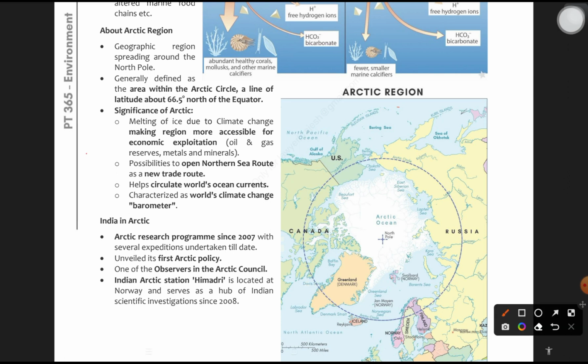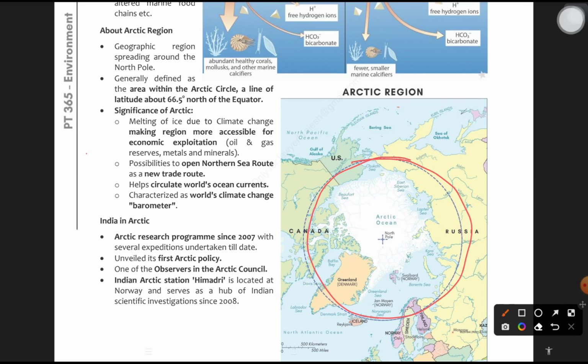Okay, see this Arctic Circle. Moving forward, it is a geographic region spreading around the North Pole. Why is it important? Because melting of ice due to climate change is making the region more accessible for economic exploitation. Once this region is melted, people are going to explore it for oil and gas reserves, metals and minerals.